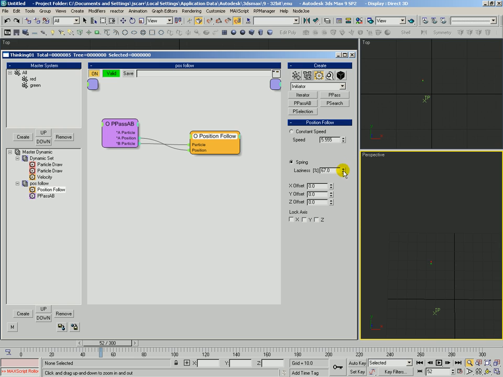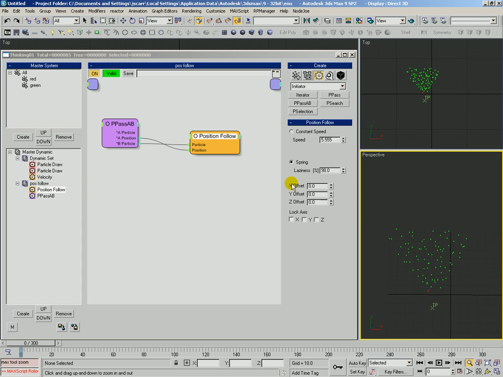We'll start to increase that, and what we'll see is that right around up in the high 90s, we can get a nice spring effect. Let's actually go 98%. So it takes them a while. They do a little spring back, come together, and then they start chasing after them again.